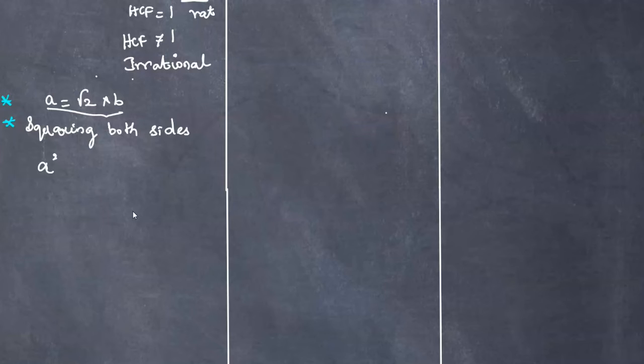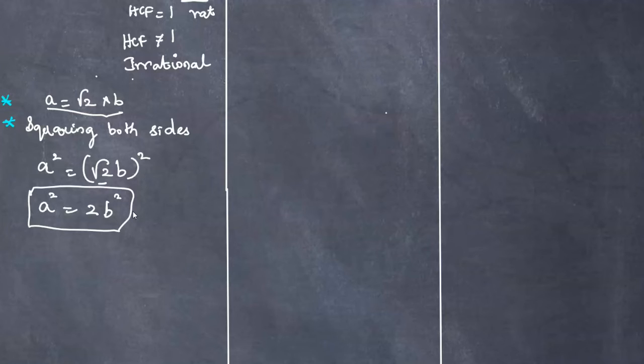So a square equals root 2 the whole square, which means a square equals root 2 into root 2, which is 2, and b into b is b square. So this is the value we have got for a square. This is the first equation. Now from this we can find b square. So b square equals a square by 2, this 2 goes down here. This is the second equation.